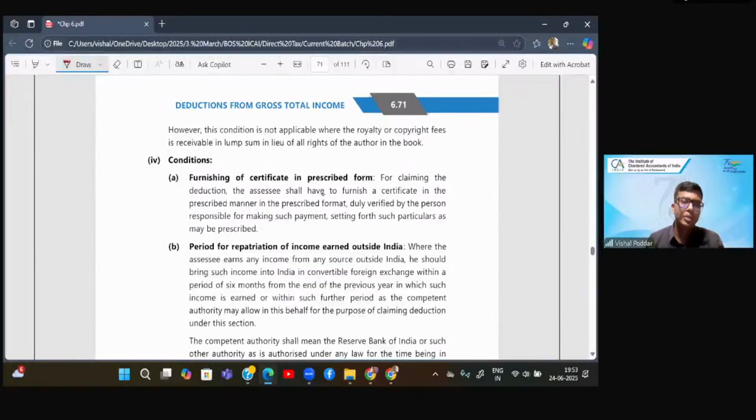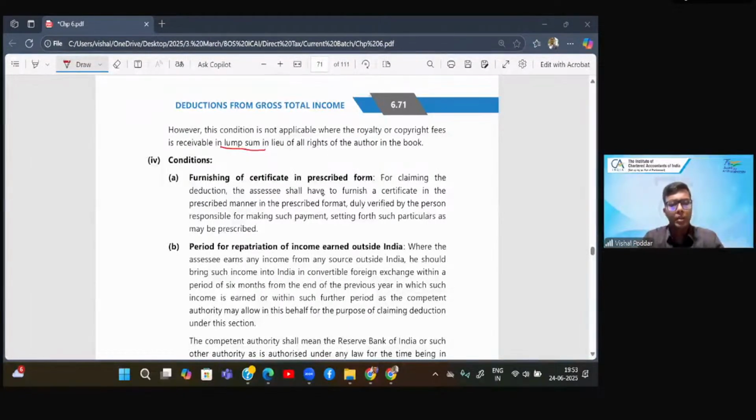Now this condition of percentage obviously will not apply where the royalty is given lump sum. So where royalty is one single amount, this limit will not apply. Yash is saying, sir, if I write a book on science, but CBSE starts to teach my book.